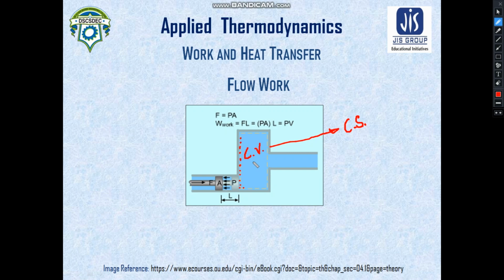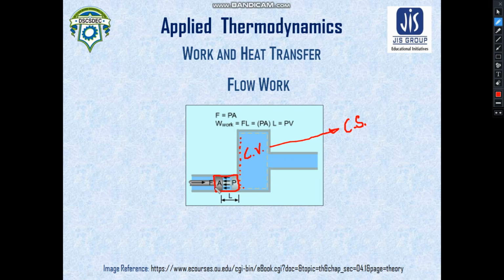So what will be the work done needed by this fluid to take entry into the control volume? To find that, to analyze that portion, we have imagined a piston cylinder arrangement, and some amount of fluid is contained within that piston cylinder arrangement. So here you can see the piston cylinder arrangement.